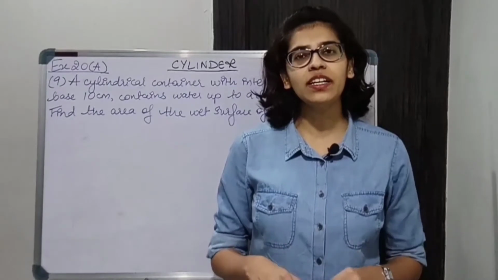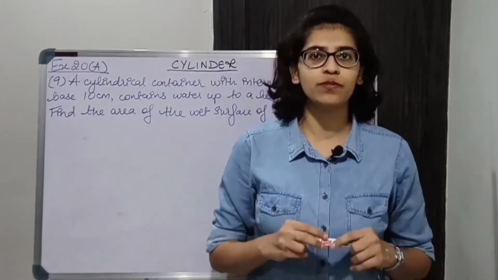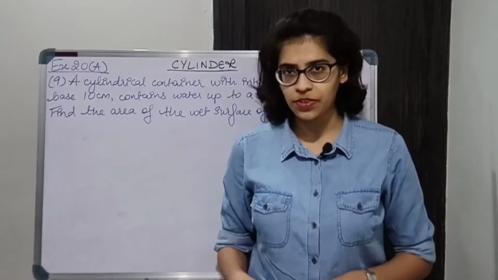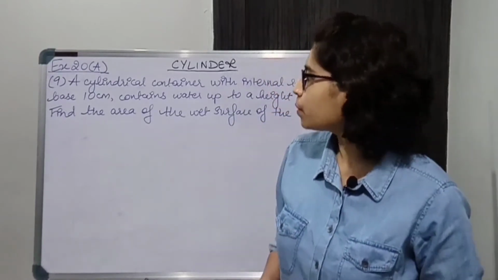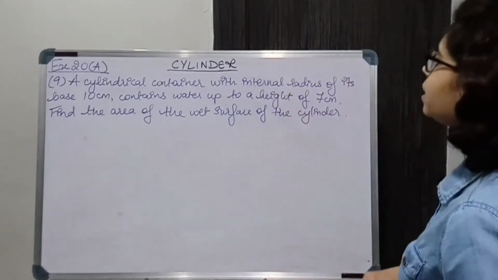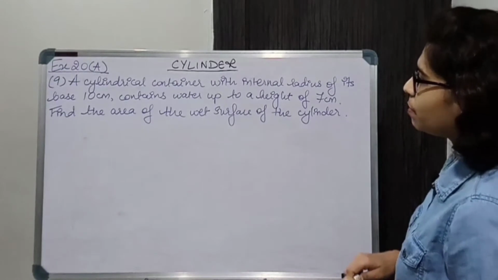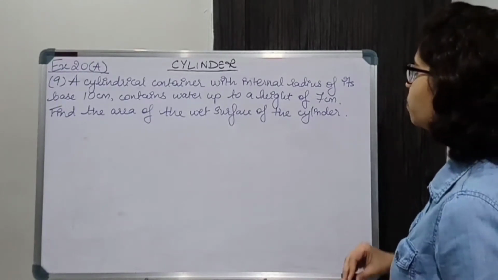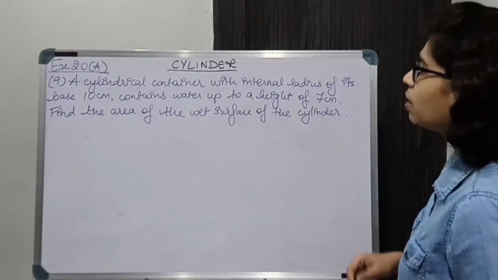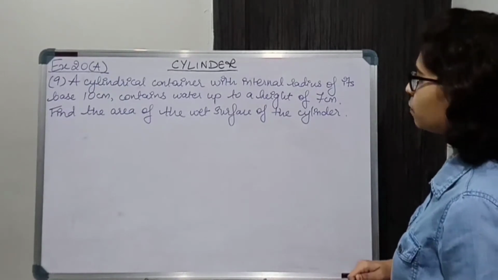In this video, we will continue with exercise 20A from chapter Cylinder, Cone and Spheres. So, starting with question number 9, a cylindrical container with internal radius of its base 10 cm contains water up to a height of 7 cm. Find the area of the wet surface of the cylinder.